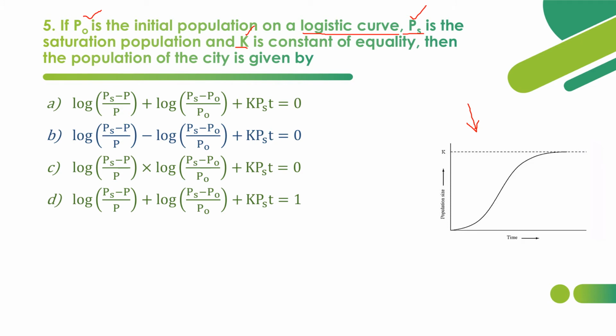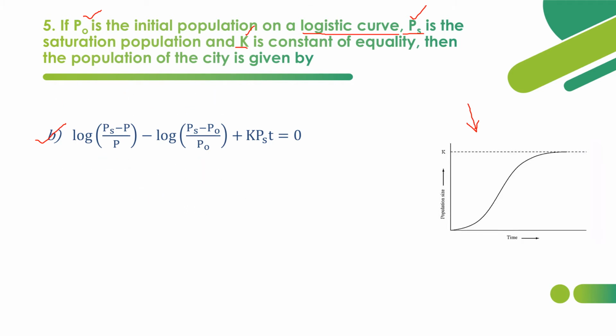So the correct relation is option B. Option B is the correct relation: log of (Ps minus P) by P minus log of (Ps minus P naught) by P naught plus K Ps T. So P naught is the initial, Ps is the saturated, K is the constant of equality, T is the time from the current population. T is the actual forecasted time. P is the required population after that time T.